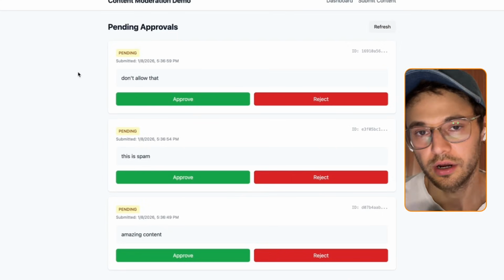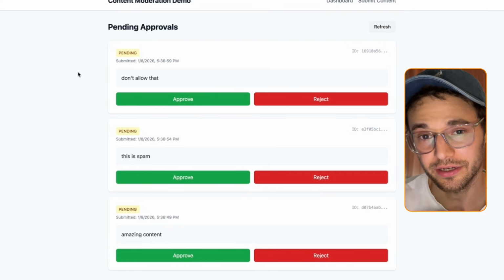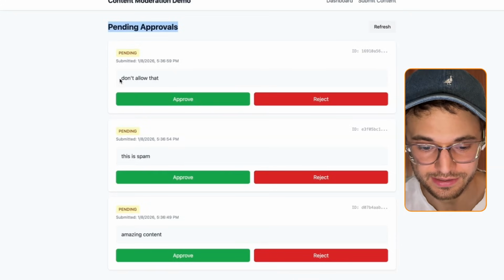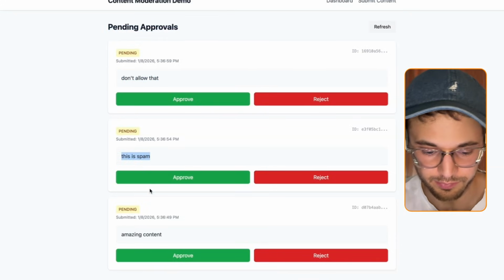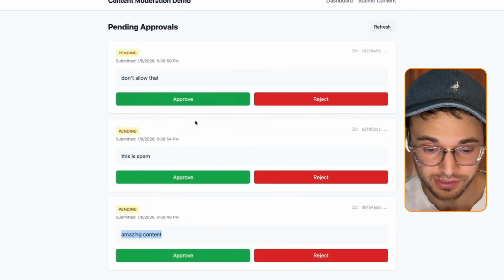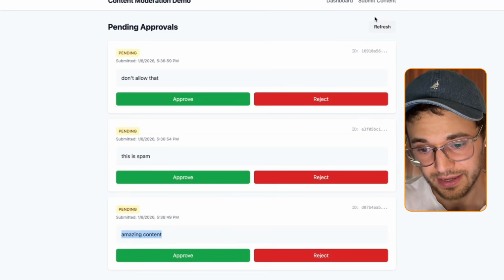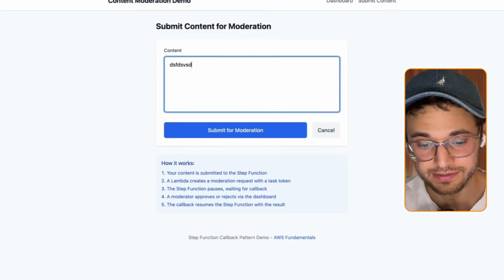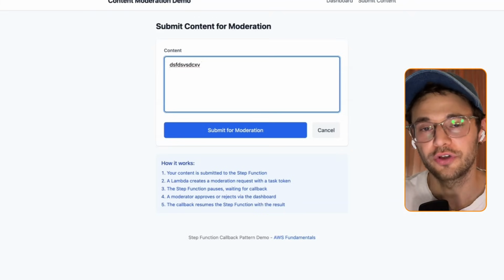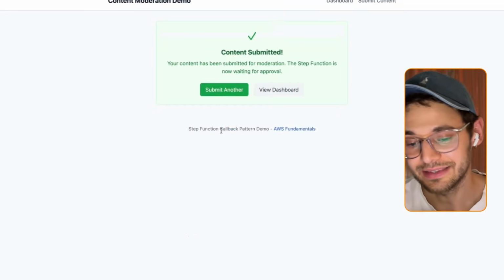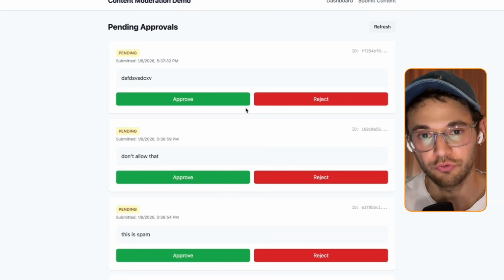So now we are in the web application. This is how the end result looks. We have some pending approvals for the admin. We can see the content: don't allow that, this is spam, and amazing content. So for example, here I would say reject, here I would also say reject, and here I would say approve. And if I go to submit content, I can see my kind of blog post generator. I can create something, click on submit, and then it will be in the dashboard for the admin to approve or reject.